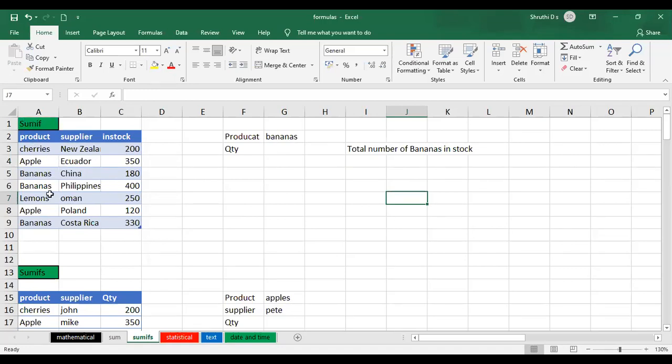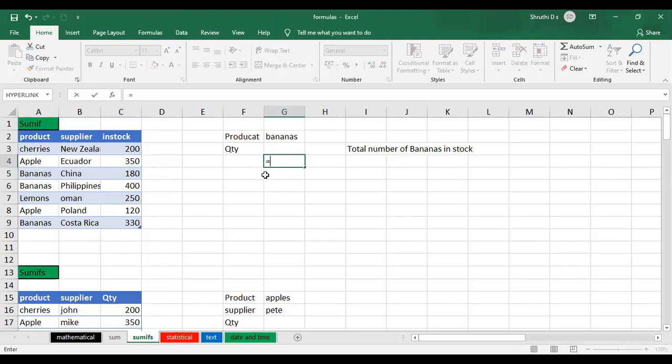Here I have 1, 2, and 3 rows, so I can directly select the cell. But if you have a large database, you cannot find which row has banana. I cannot go on searching for each and every cell. So here Excel will automatically provide the criteria that can be mentioned in the formula. So how do I do that?